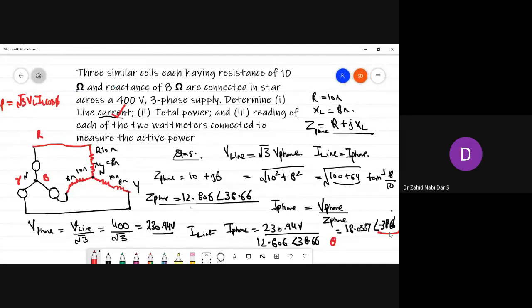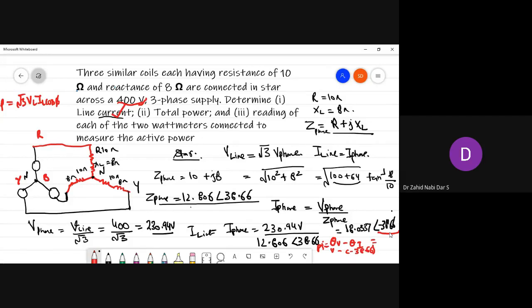It would be equal to theta V minus theta I. In the voltage there is no angle here. If it is given as 400 volts, it means theta V is equal to 0. If it was given as 400 at an angle of 30 degrees, then we would take that value, 30, minus whatever the angle of current is. Here you are getting minus, so theta V is 0 minus of minus 38.66.